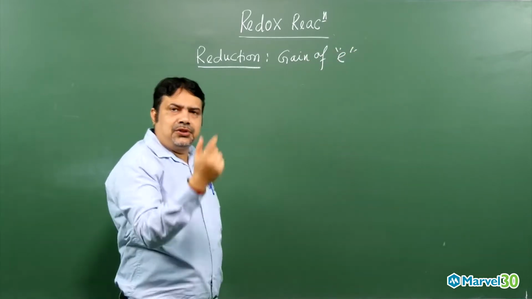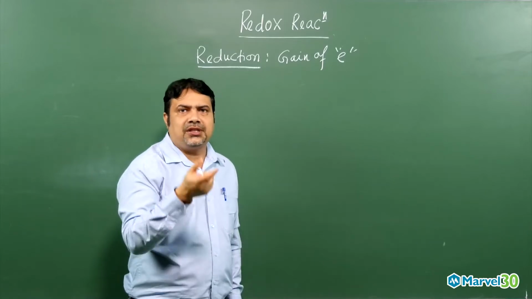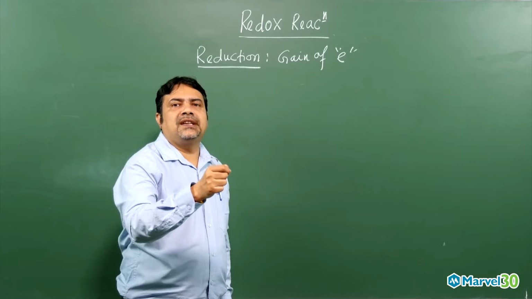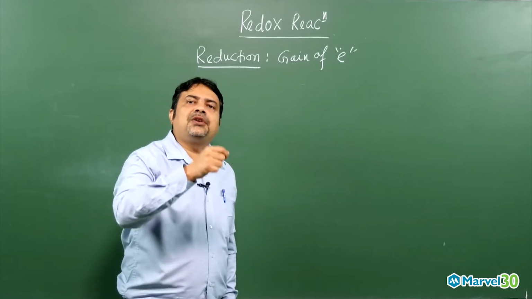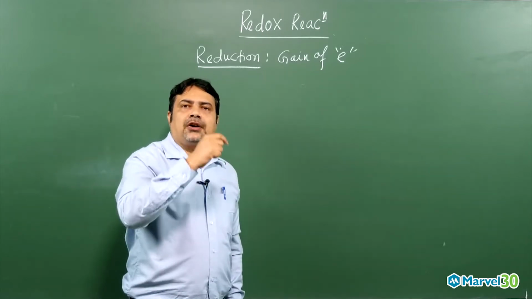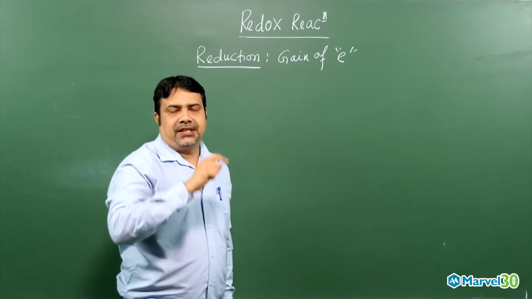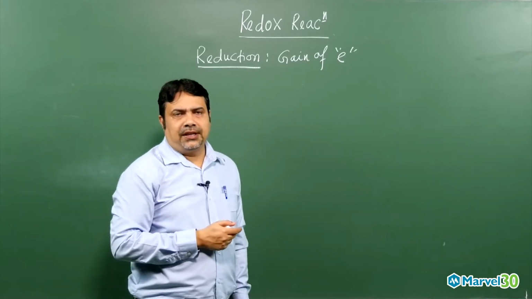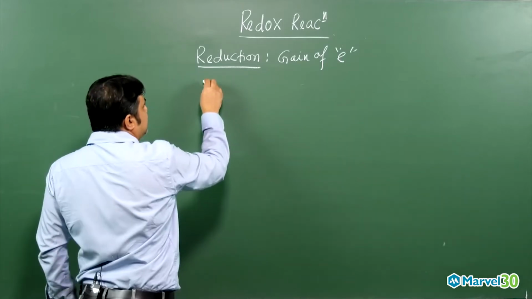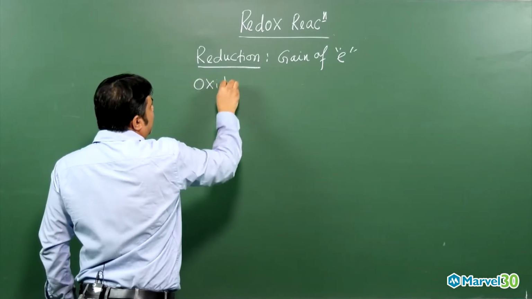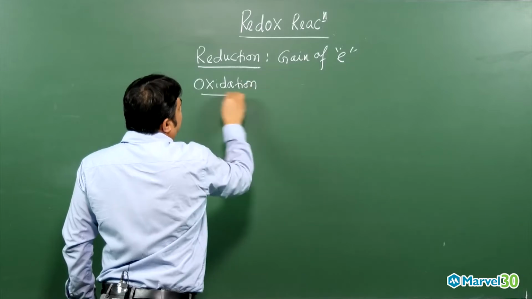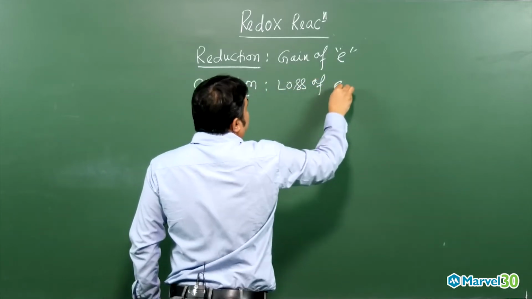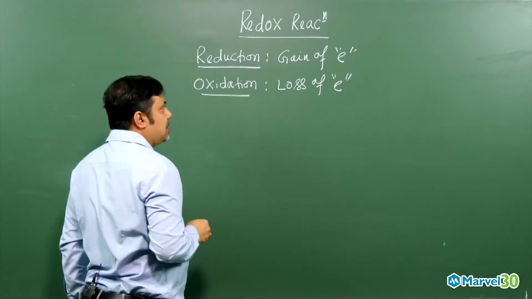In terms of hydrogen and oxygen, you know very well, addition of hydrogen is a reduction, gain of hydrogen is a reduction, loss of hydrogen is an oxidation, or removal of hydrogen is an oxidation. In terms of oxygen, the gain of oxygen is an oxidation, loss of oxygen is a reduction. But in terms of electronic definitions, gain of electron is a reduction. What is oxidation, my dear student? Oxidation is loss of electron or the removal of electron. Loss of electron is nothing but an oxidation.